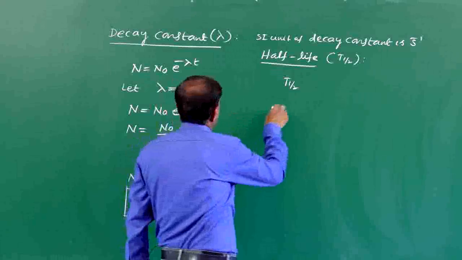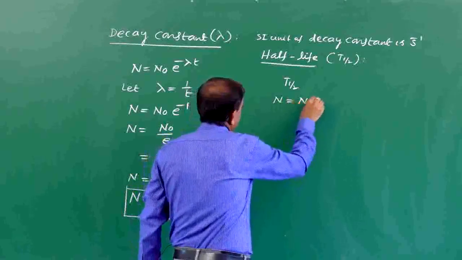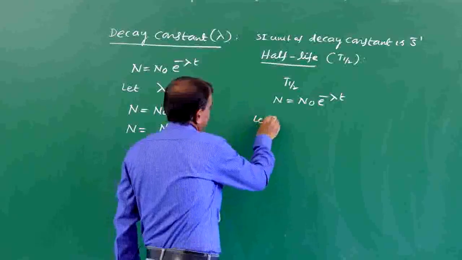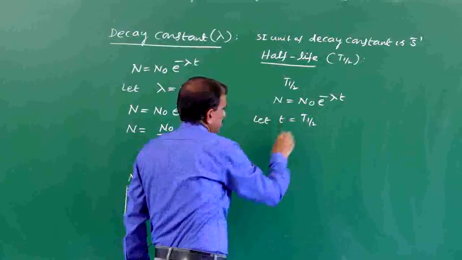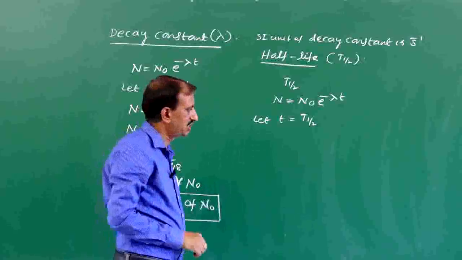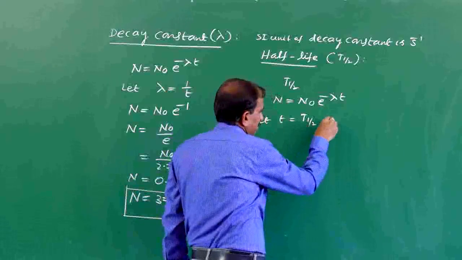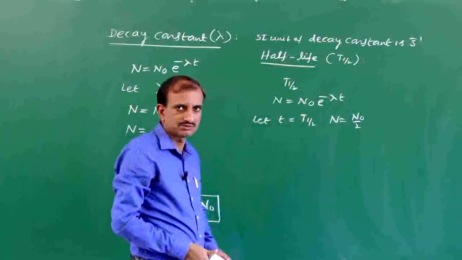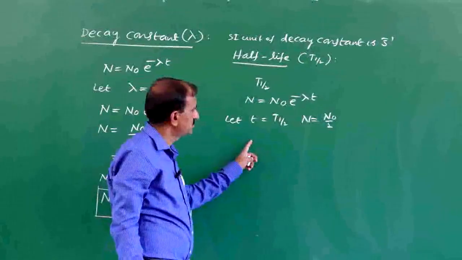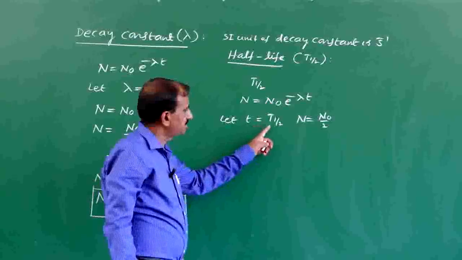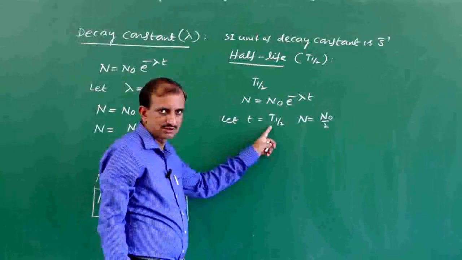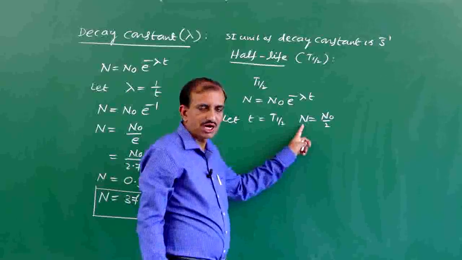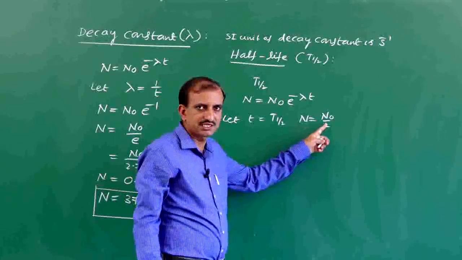Let us consider the equation N equals N naught into e to the power minus lambda into t. Let t equal T half. When t is equal to T half, N is equal to N naught by 2, from the definition of half-life: for the half-life time period, the number of atoms becomes half of the initial number of atoms present in the sample.